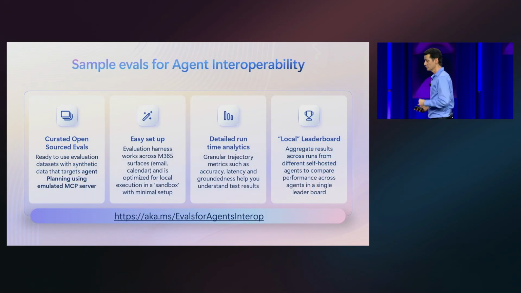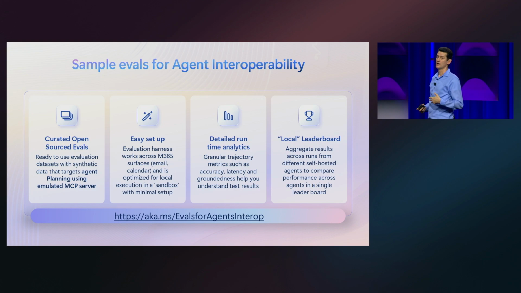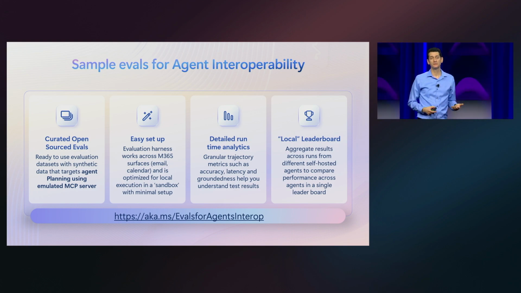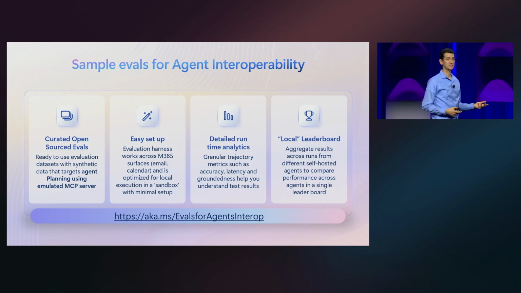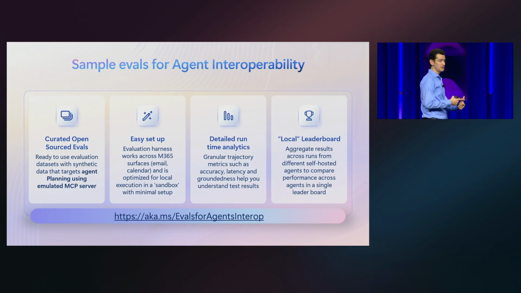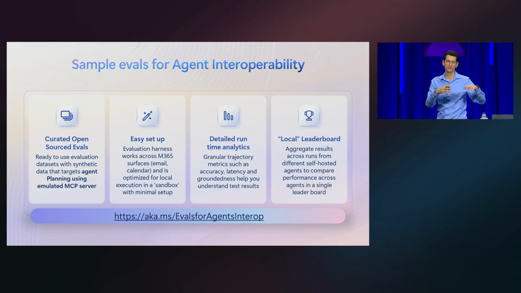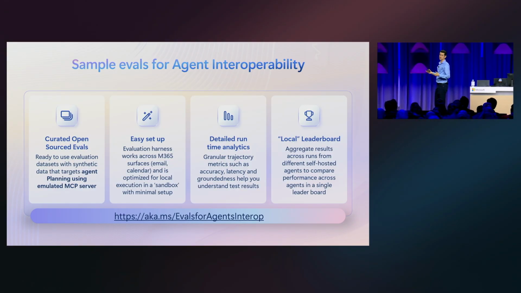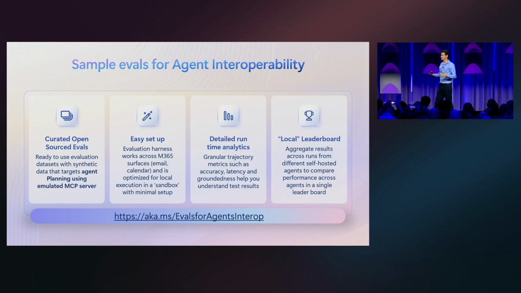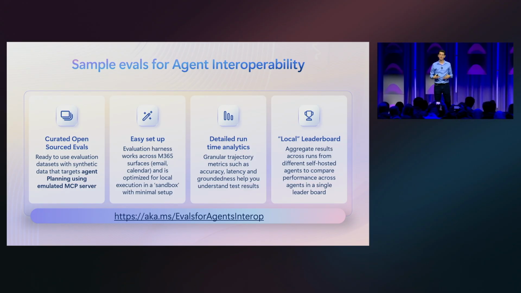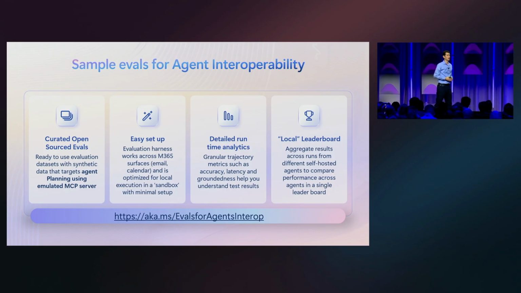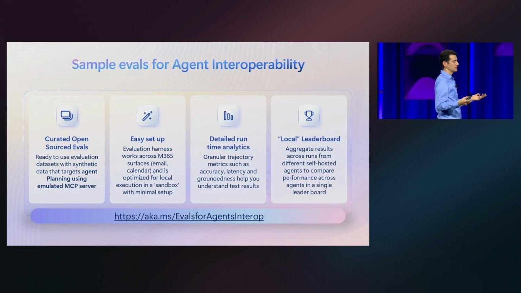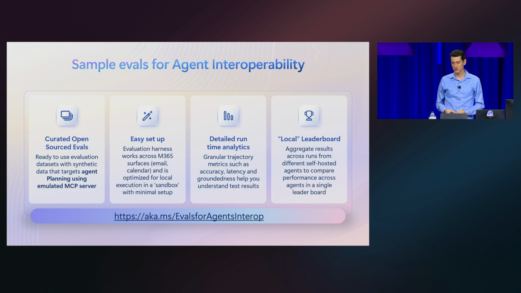And so finally, I also showed basically how we're making available sample evals for agent interoperability. Now we're starting with the ones for emails and meeting scheduling related to the MCP servers that we are providing for that. We will continue to expand this. We'll give you basically open sourced data sets that you can utilize for your own evals. Of course, you can expand it. You can also utilize the little harness that I also showed, so it will all be in a GitHub repo. But of course, you can utilize them with other eval tools that you are already using in your organization.